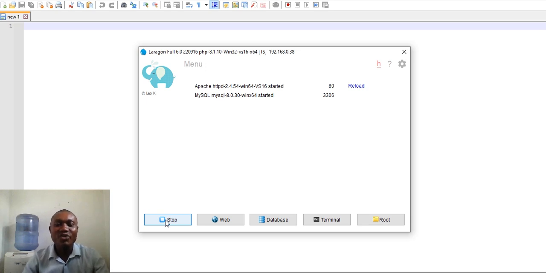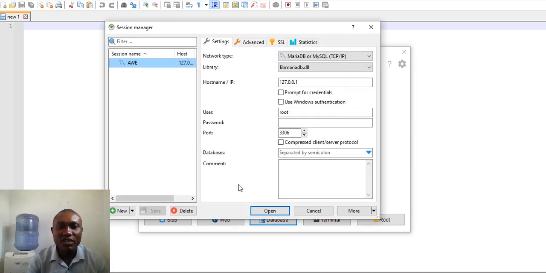Here is where all the websites are developed. Here is where we have the files. Here is where we have the SQL and the database. All of it we create here. So today I want to show you how to create a database. With the SQL we use to start the work, you go here, you click on database, you open.